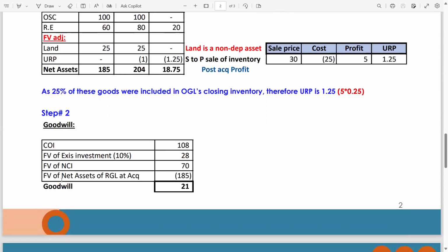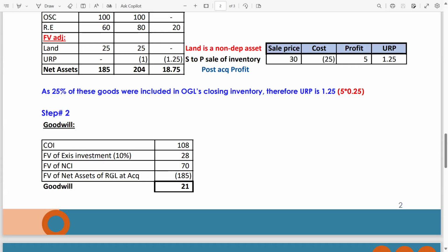Now guys, step number 2. Goodwill. Cost of investment. Remember, the cost of investment was 108 million for the additional 45%, because from this date we start consolidation accounting. So the cost of investment is 108. You can also write cost of the new or additional investment of 45%, which is 108. Now, fair value of the existing investment, 10%, is 28. Remember, it's given in the question. That fair value should also be incorporated in the calculation of goodwill. Please be attentive. Now, guys, fair value of NCI, given in the last information point, is 70.